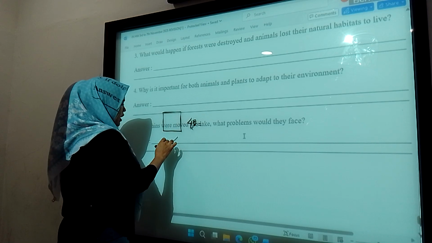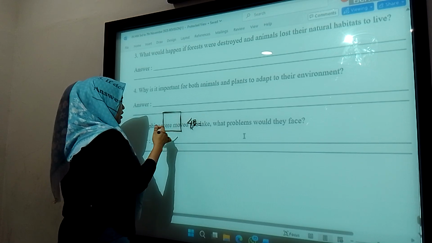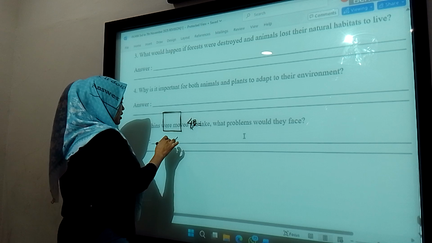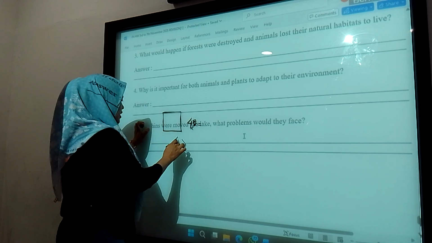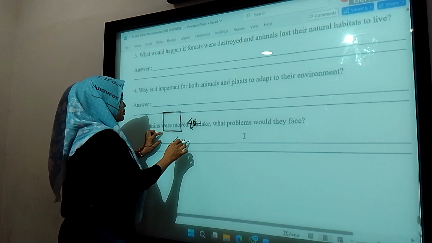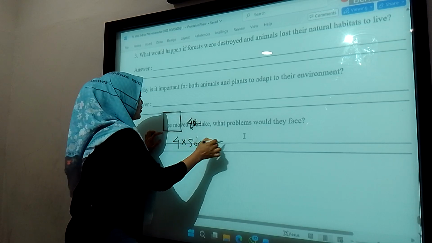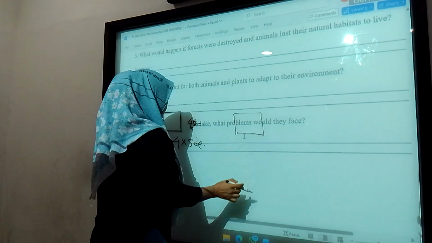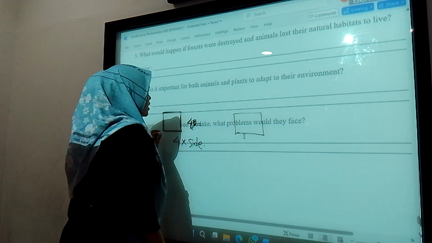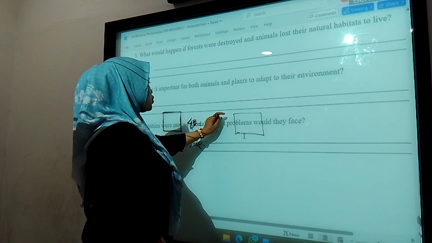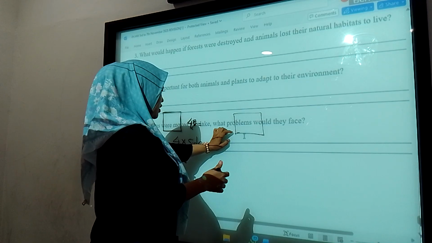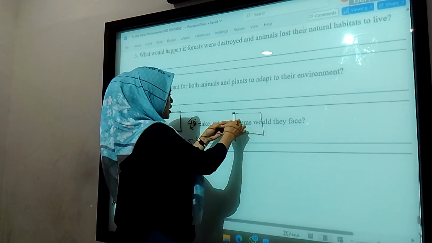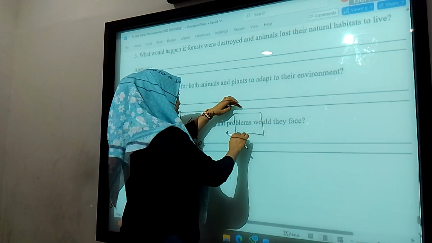So we can know that the perimeter of this square is 4 times side. If the area, this is a square, they have the same side, so we count only the facing side.